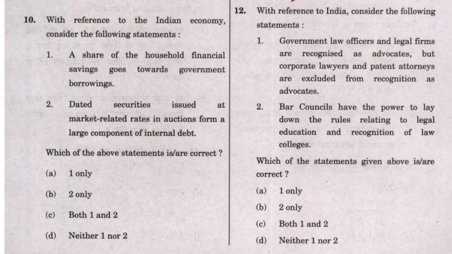Now question 12. We can't solve this question from conventional sources like Lakshmikant or NCERT. So it's better to assume that you don't know the answer directly. Look at the second statement, where it says the Bar Council has the power to lay down the rules related to legal education and recognition of law colleges.